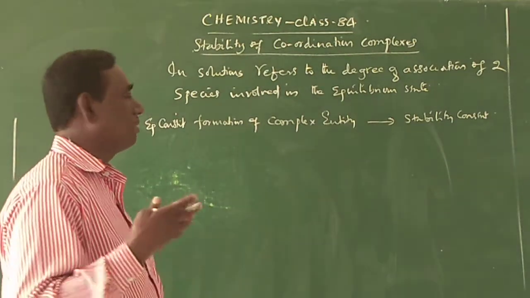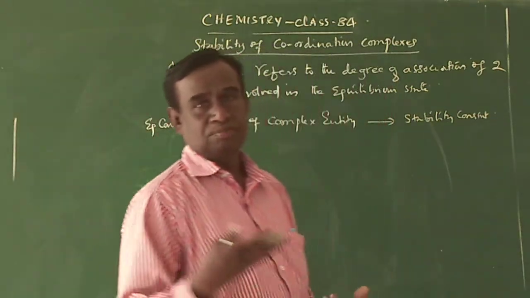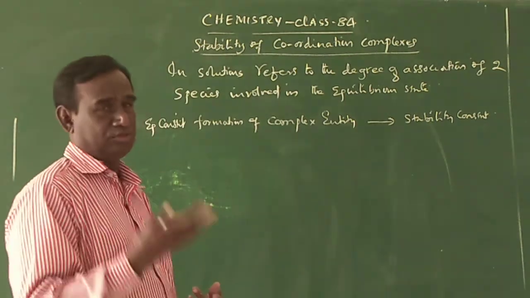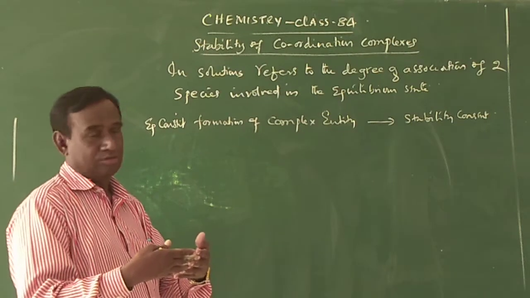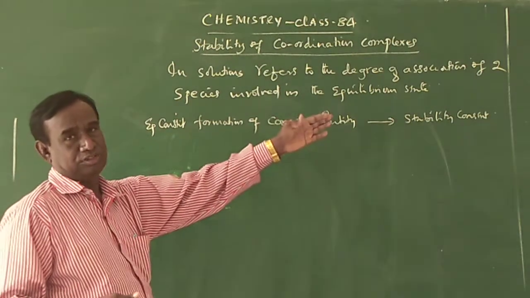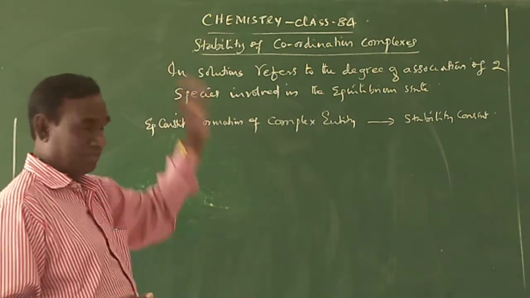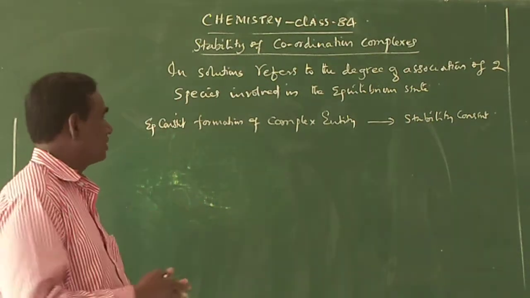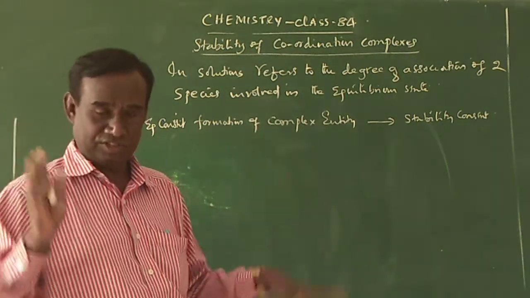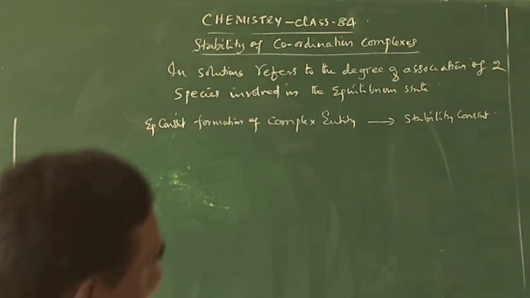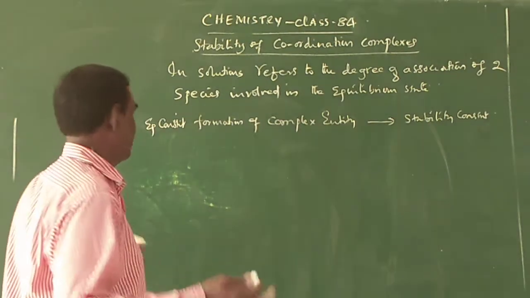The equilibrium constant for the formation of the complex entity is called the stability constant of the coordination complex. Let me take some examples.